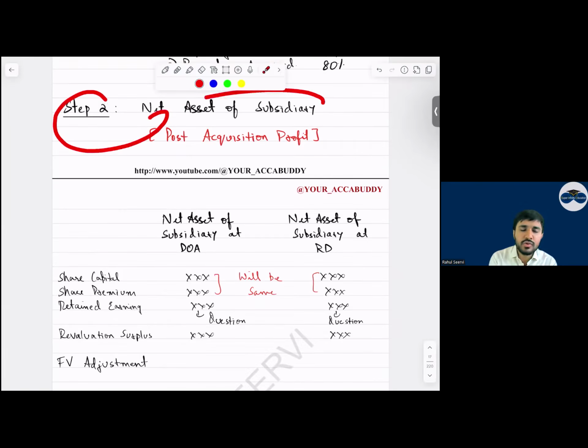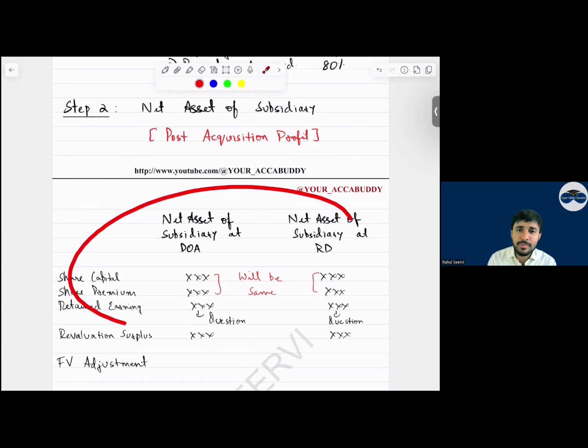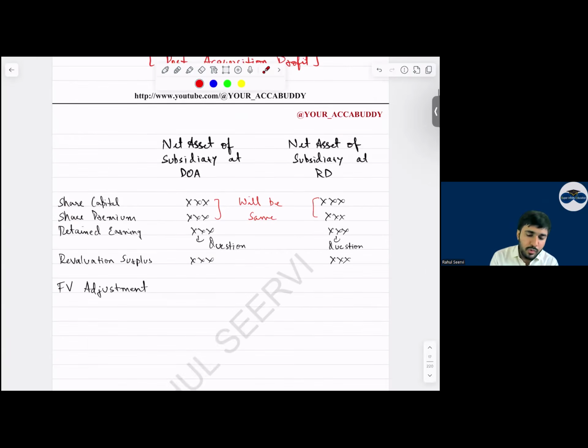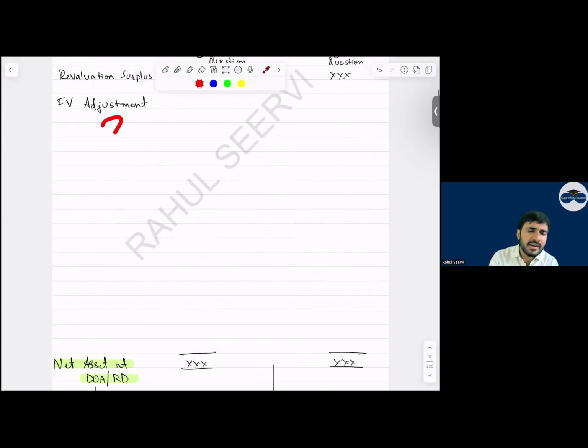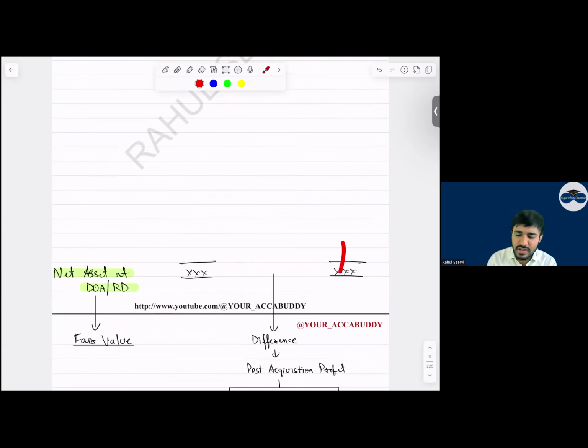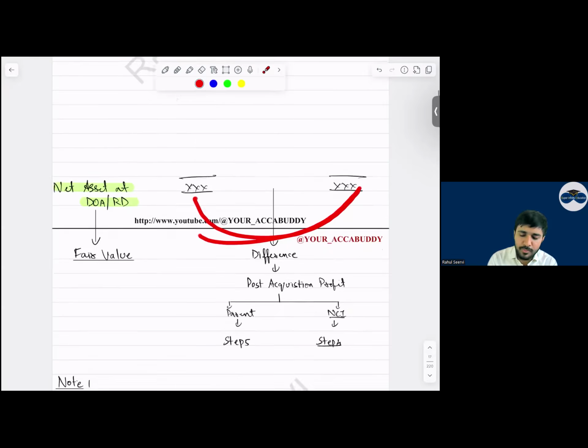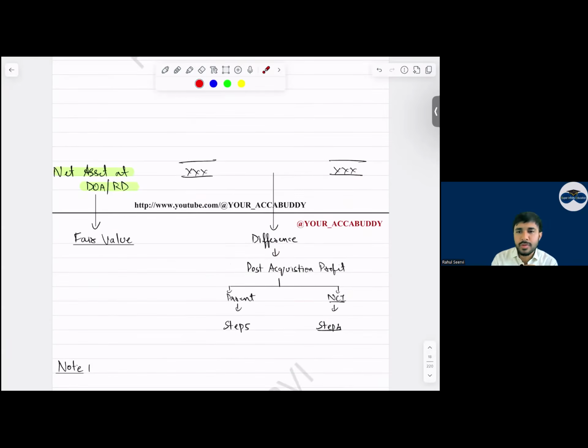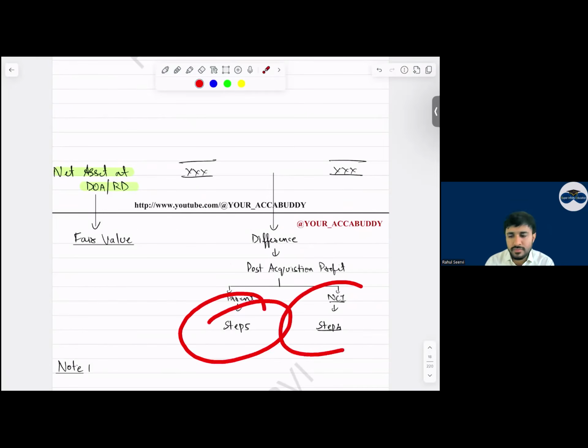We identify the date of acquisition, reporting date, the percentage acquired. Then step number 2, sir, why do we do step number 2? We do step number 2 to calculate the post-acquisition profits, everyone. Is this step important? Yes, especially for SBR students, as I mentioned. आपके लिए बहुत important है ये step. So what we record: share capital, share premium, retained earnings, and revaluation surplus. And then you do multiple fair value adjustments. Then you get the net assets at the date of acquisition and at the reporting date. The difference will be your post-acquisition profit. And this post-acquisition profit we will allocate to step 5 and to step number 4 for the NCI based on the percentage.